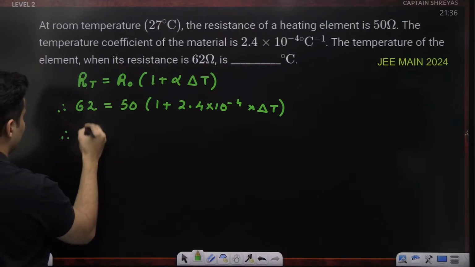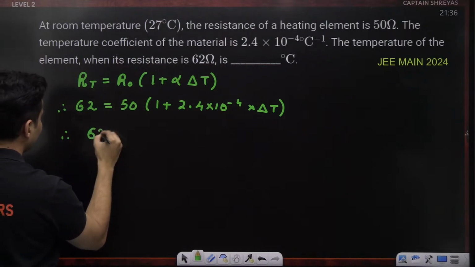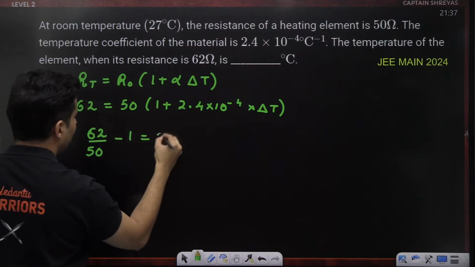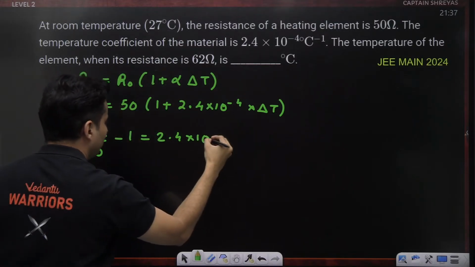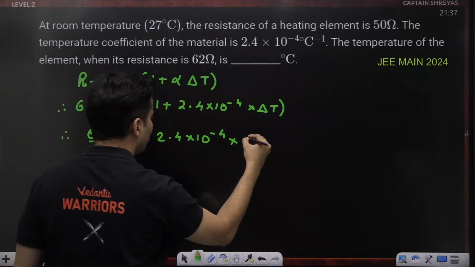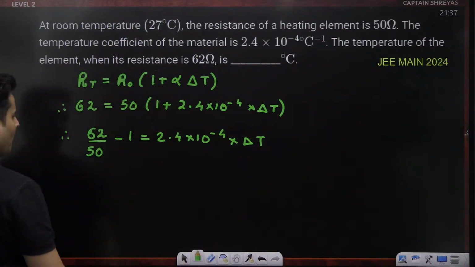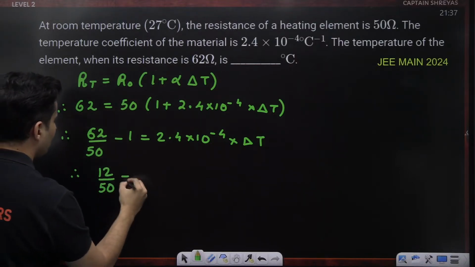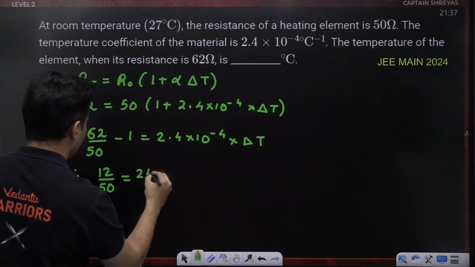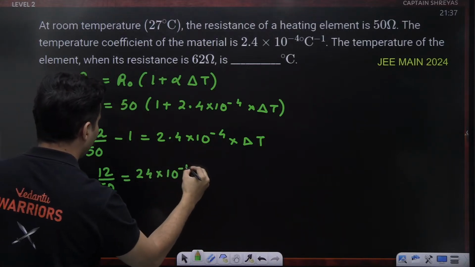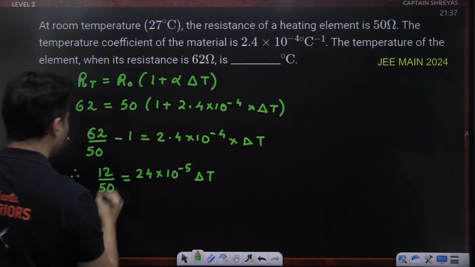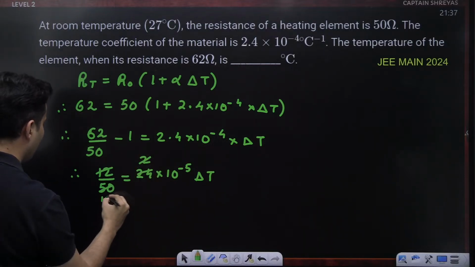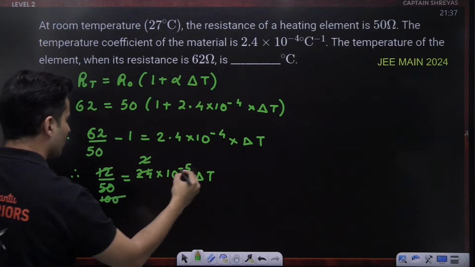So 50 goes with 62 over here, 62 by 50, and you can subtract this one, will be 2.4 into 10 to the power minus 4 into delta T. So this will basically become 12 divided by 50 is equal to, I can write it as, 24 into 10 to the power minus 5 delta T. 12 goes with 24 2 times, 2 goes with 50 100 times, 100 goes over here.